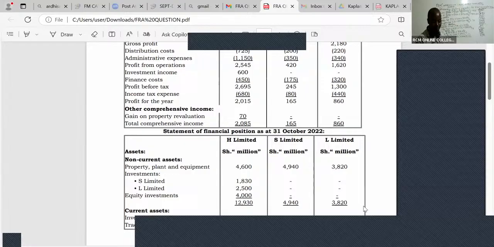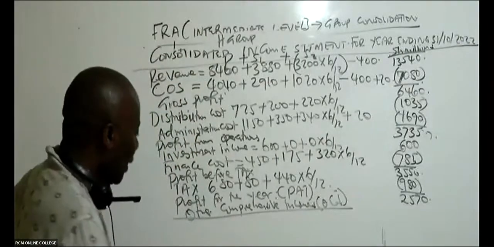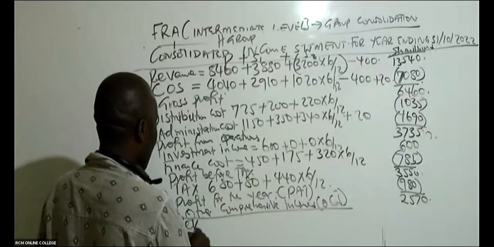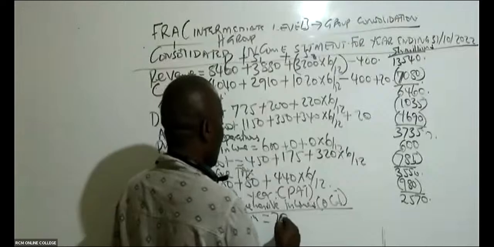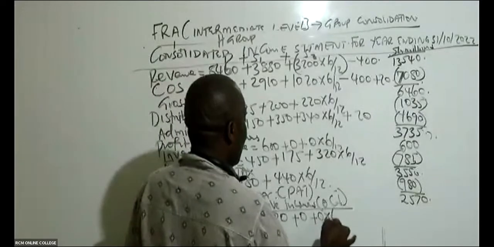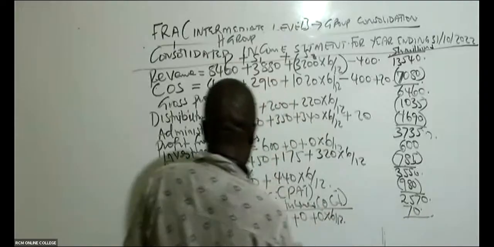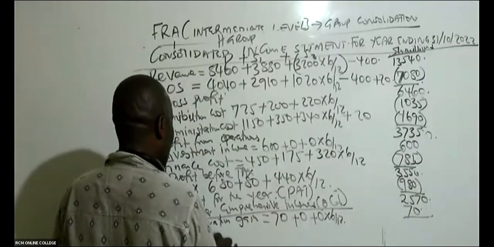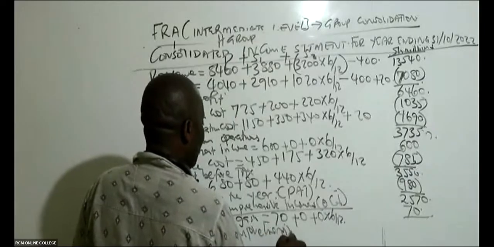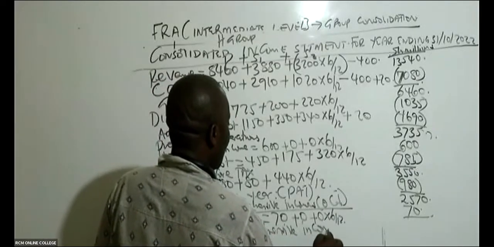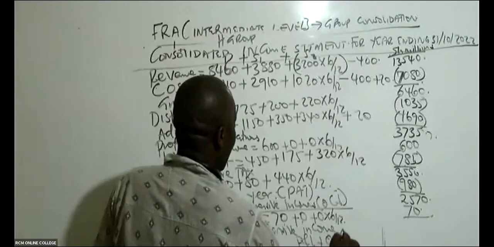So we have a revaluation gain, 70 plus 0 plus 0 times 6/12, which will still end up giving us 70. So now we have the total comprehensive incomes, which basically is our P&L plus the OCI.